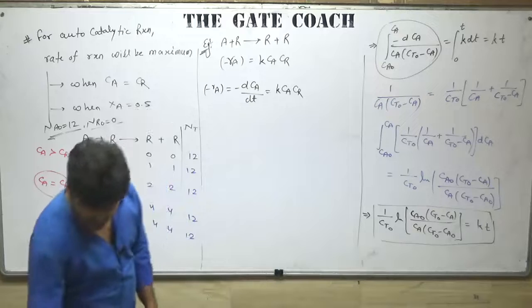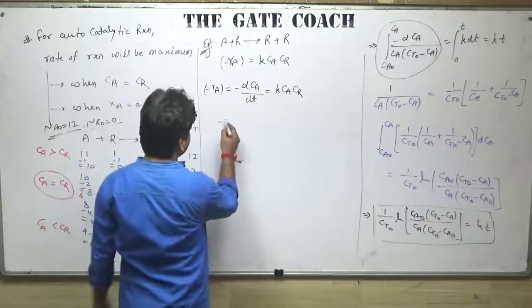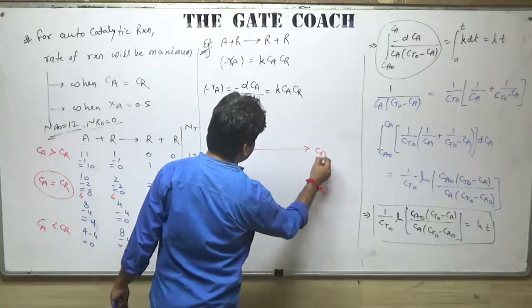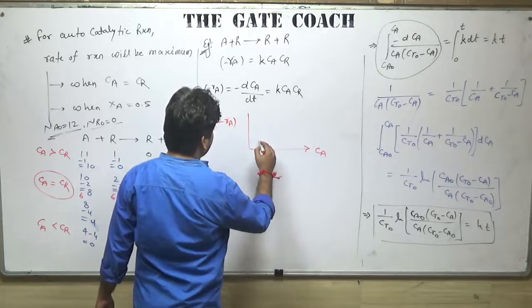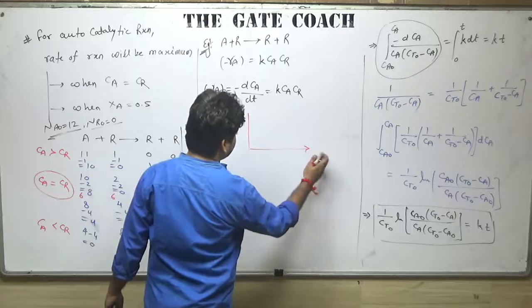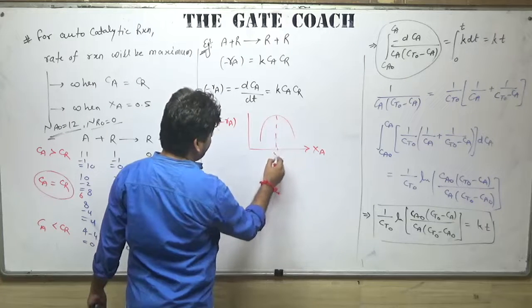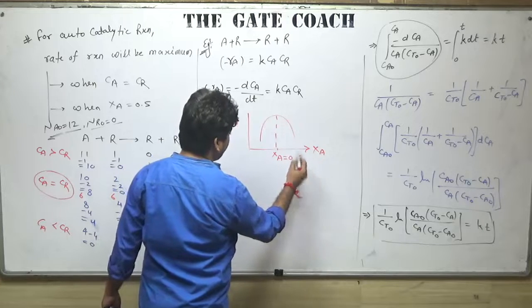So if you draw the curve between 1 over Ra versus Xa, it will be like this, and this value will be minimum, meaning the rate is maximum, when Xa is equal to 0.5.